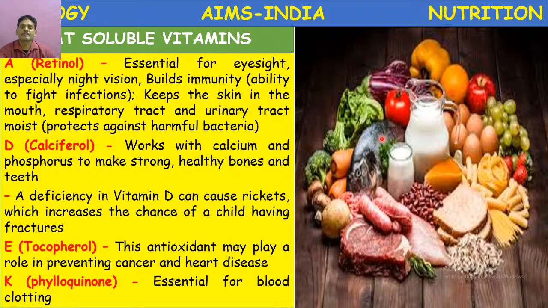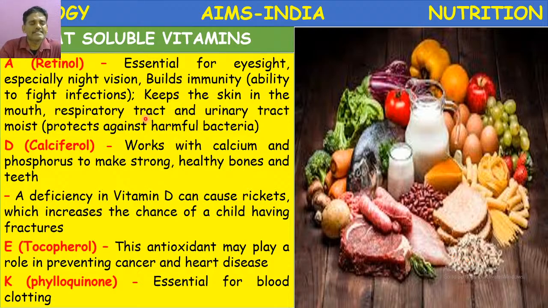Vitamin A is present in fish liver oil or cod liver oil. Only from marine fish, cod liver oil is used as a supplement for vitamin A, and red carrots, beetroots, and papaya fruits are rich in vitamin A. Sprouted seeds are also rich in these vitamins.